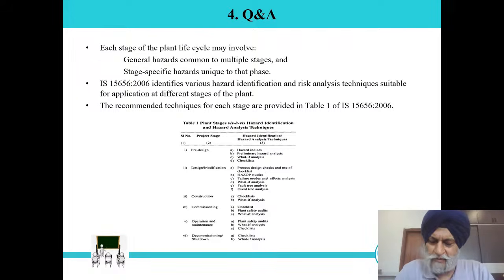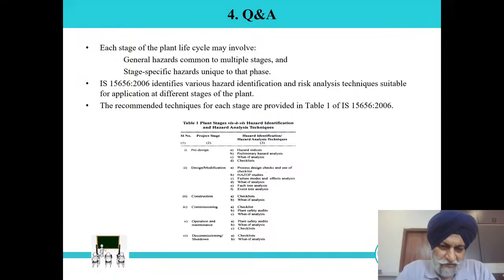HAZOP is applicable for the process. Checklist is applicable for all the industries. FMEA, failure mode and effect analysis, is mainly for the equipment and instrumentation, so electrical and mechanical industries. What if analysis is applicable for all. Fault tree analysis and inventory analysis are used based on the requirements. Suppose we want to check the reliability, then these are mainly applicable.